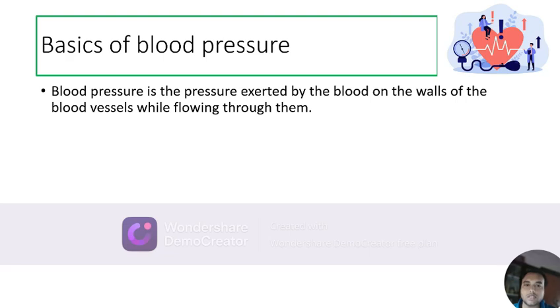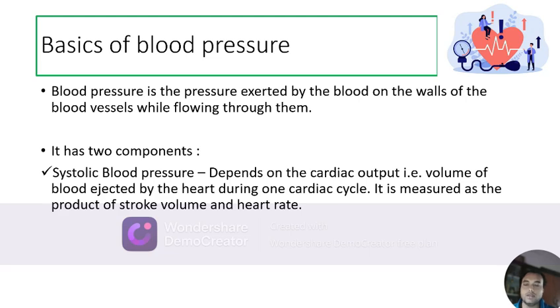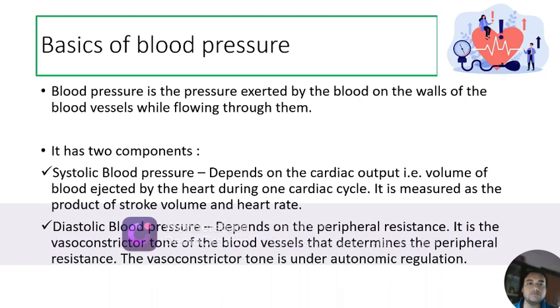Blood pressure is the pressure that is exerted by the blood on the walls of the blood vessels while flowing through them. It has two main components. One, the systolic blood pressure, and two, the diastolic blood pressure. The systolic blood pressure depends mainly on the cardiac output. Cardiac output is the volume of the blood that is ejected by the heart during one cardiac cycle and is measured as the product of stroke volume and heart rate.